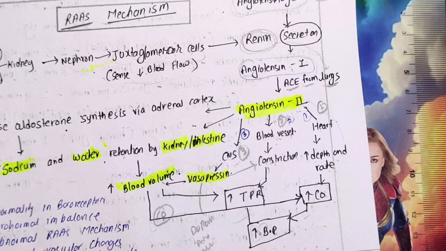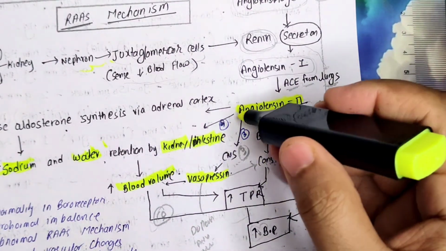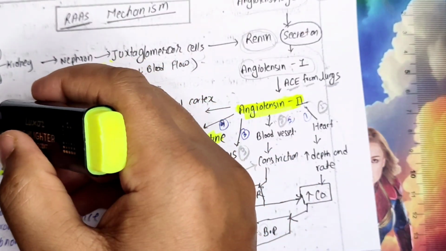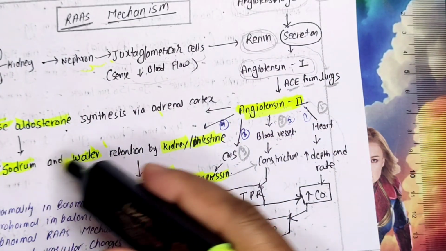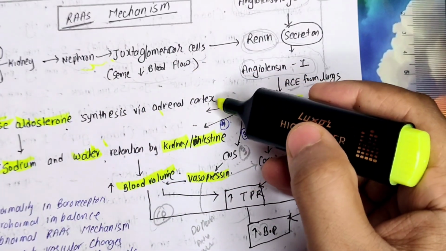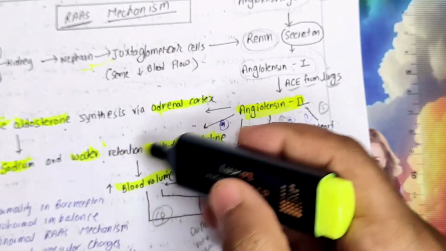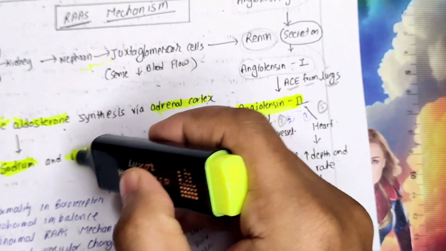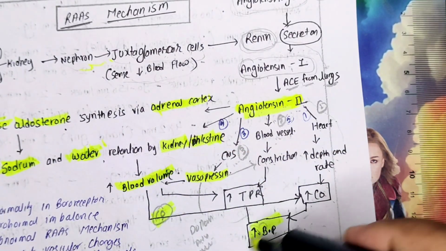This is the fourth pathway. And in the fifth way, what it is doing, it is going to the adrenal gland. It will increase the aldosterone. One, directly it is going to the blood vessels and telling it let's retain sodium and water. It is giving signal to another system also, from the adrenal cortex. It will increase the aldosterone. This aldosterone will go to the kidney and intestine, and this will also say ki let's retain sodium and water. Due to that, again blood volume will increase, cardiac output will increase, ultimately BP will increase, right?